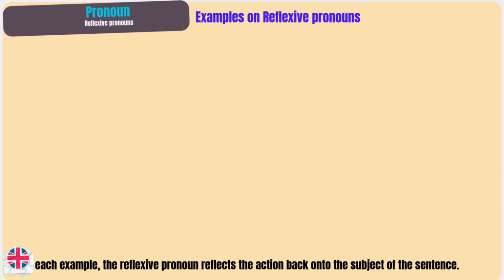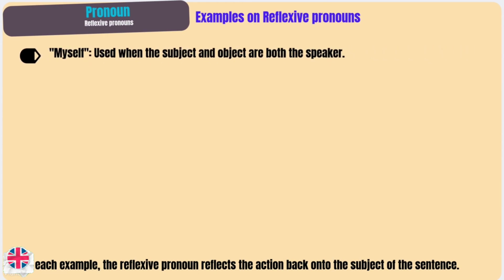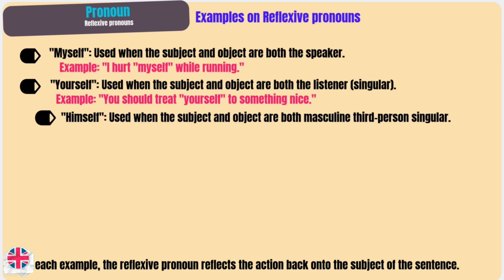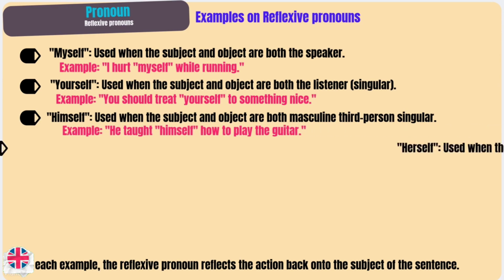Examples on reflexive pronouns. Myself, used when the subject and object are both the speaker. Example, I hurt myself while running. Yourself, used when the subject and object are both the listener, singular. Example, you should treat yourself to something nice. Himself, used when the subject and object are both masculine third-person singular. Example, he taught himself how to play the guitar.